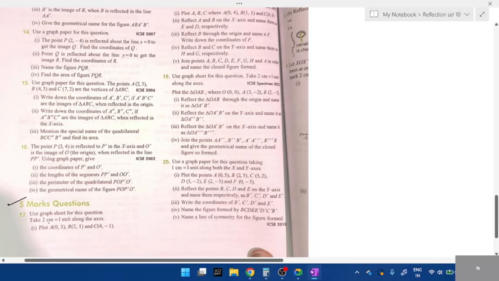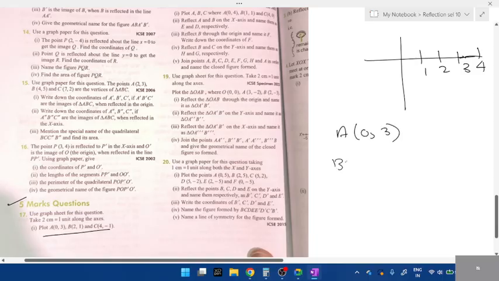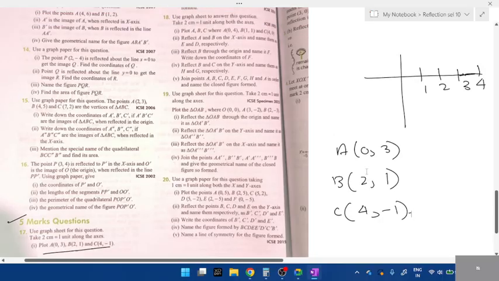The question says use graph sheet for this. Take 2 centimeter as 1 unit, which means each box you have to take 1, 2, 3, and 4. And these are the coordinates. Make a note of coordinates 0, 3, 2, 1, 4, -1. So we'll do at least 2 or 3 questions.